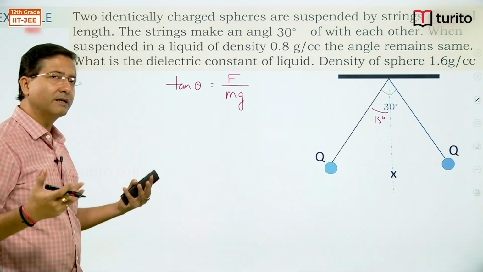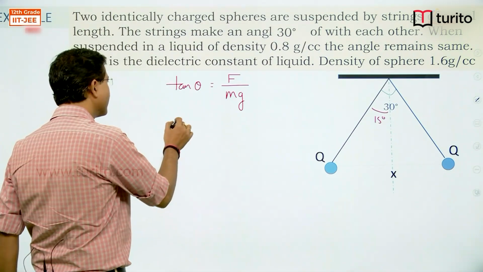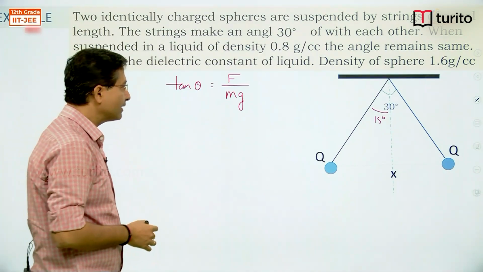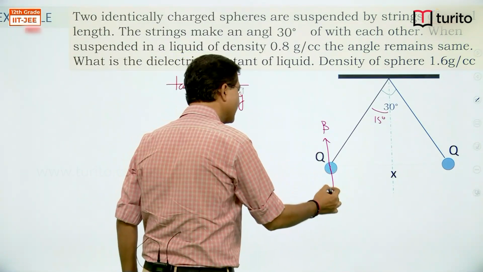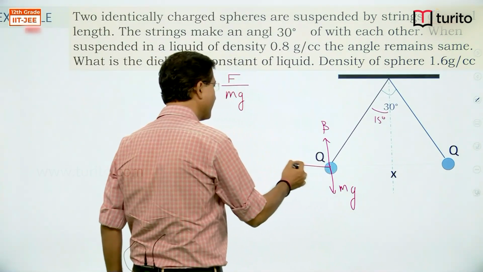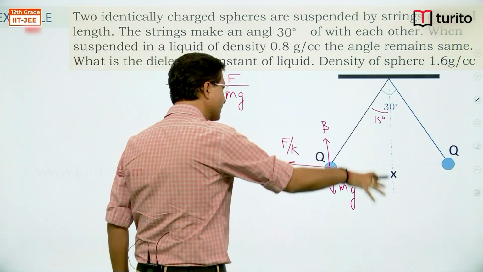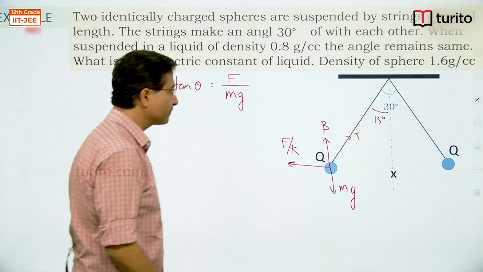This is when it is placed in vacuum or air. Then when it is dipped in liquid, you can see that buoyant force, mg, F electrostatic by K will come when it is dipped in liquid, and let this tension be T.